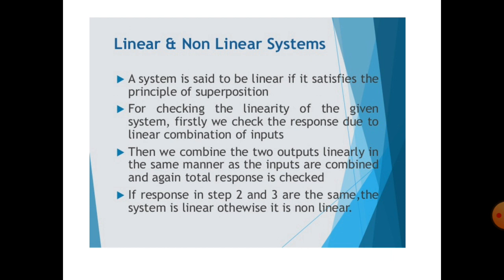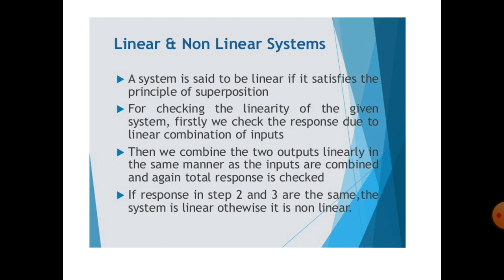So the next system is linear and non-linear system. A system is said to be linear if it satisfies the principle of superposition. For checking the linearity of a given system, we check the response due to a linear combination of inputs.